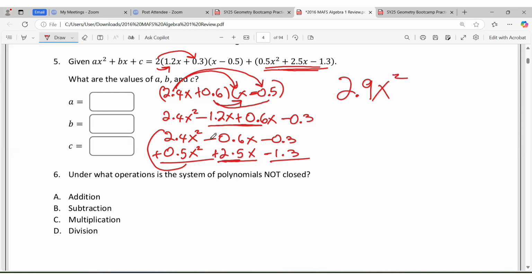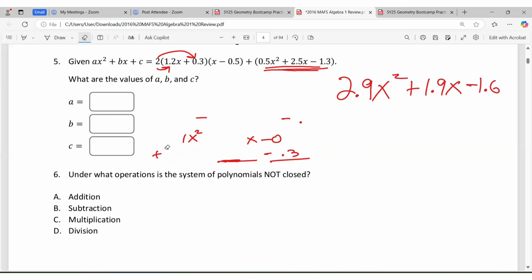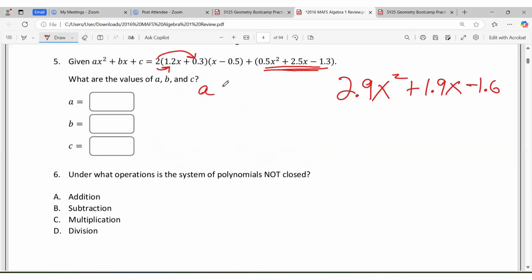When we add these, but this is negative, it's going to go down to positive. So it's going to be positive 1.9x. And these two negatives being added will give negative 1.6. So what we're about to do is to take this. So let me clear this off the screen. So what we want to do is we're going to take what we had here, which is ax squared plus bx plus c equal.